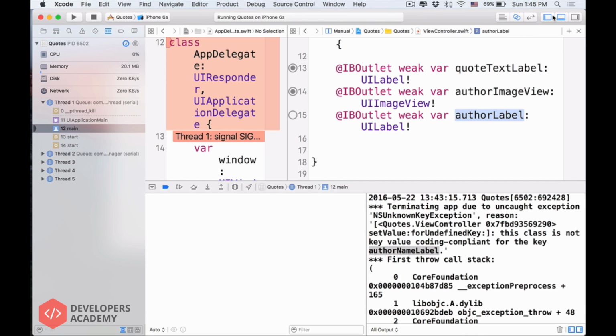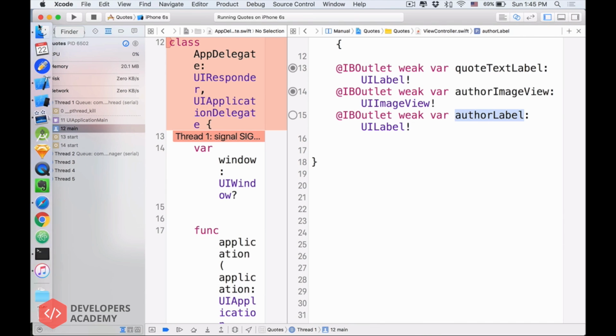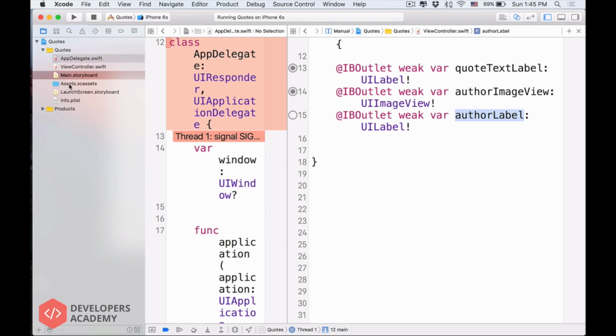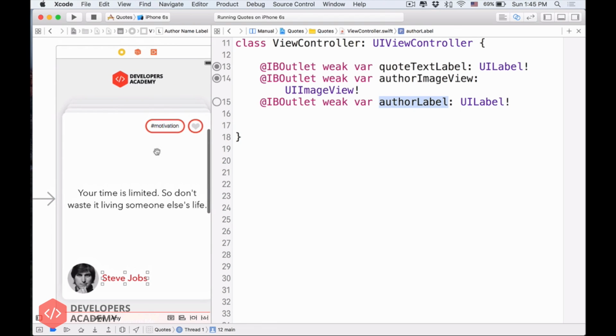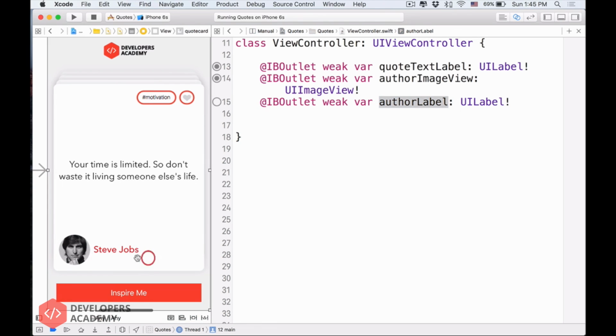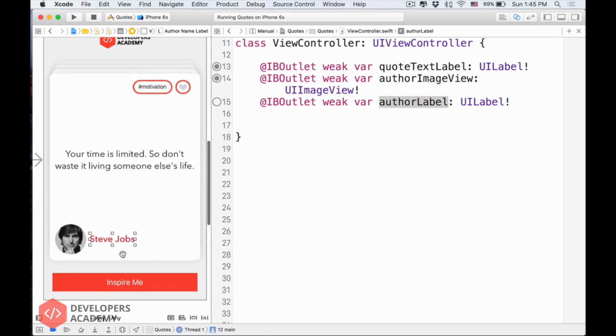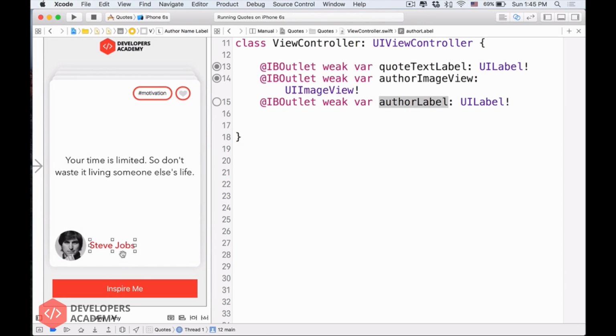So now I can explain that a lot with you, but that is the thing that you will encounter a lot. And I notice a lot of students in the Total iOS Blueprint have the same error. So here's the thing. The first time when you make a connection from this Steve Jobs label, you name it author name label, right?